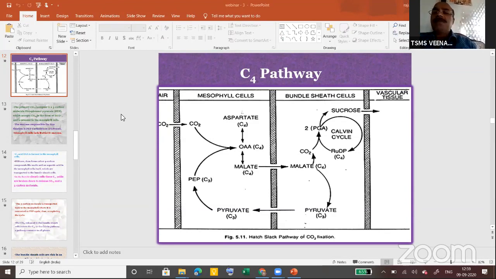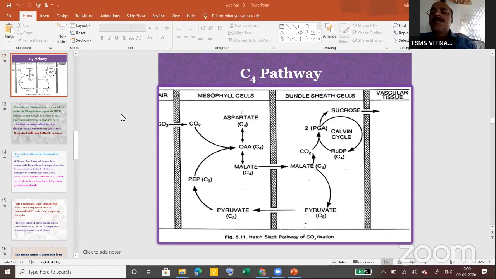So different plants employ different mechanisms to synthesize food material. That's the definition we gave for the photosynthesis process: by using carbon dioxide combined with water in the presence of sunlight, if the plants are able to synthesize glucose molecules, that is called photosynthesis. We discussed the general pathway, the Calvin cycle, and also the alternate pathways such as the C4 cycle and CAM, and obstacles faced by the plants such as photorespiration.